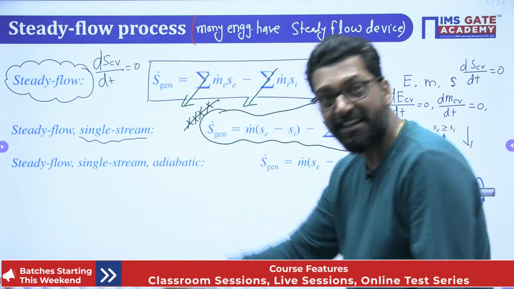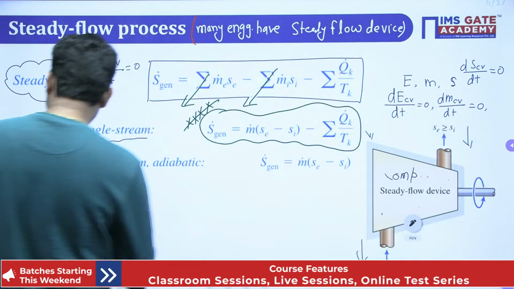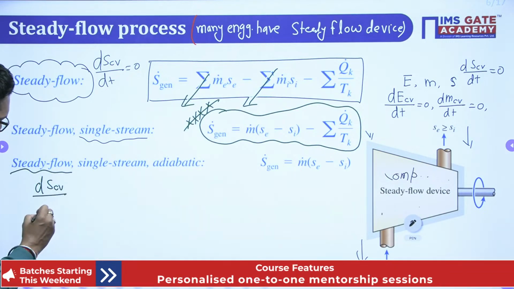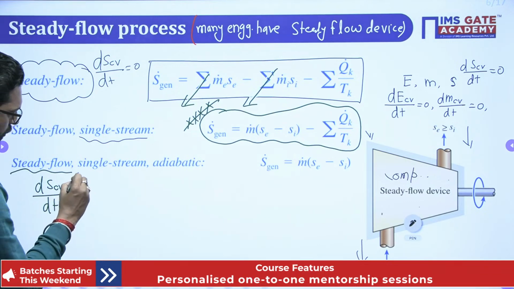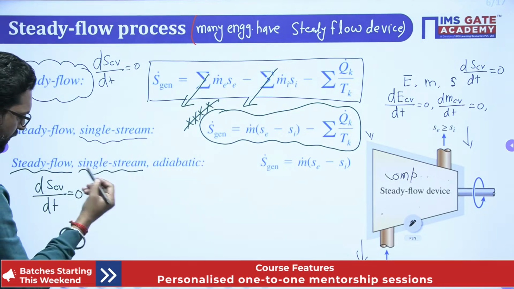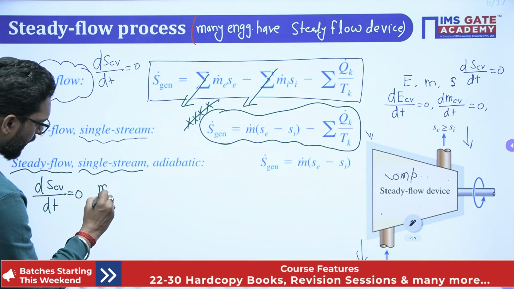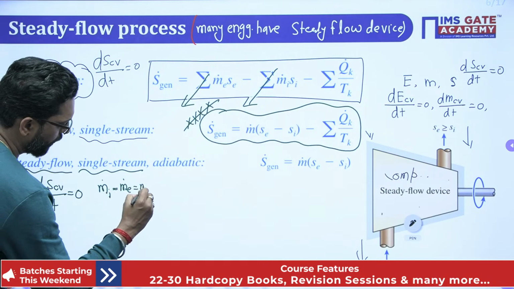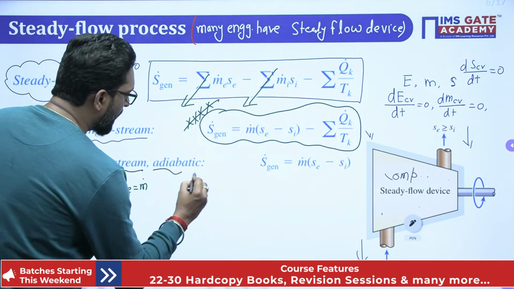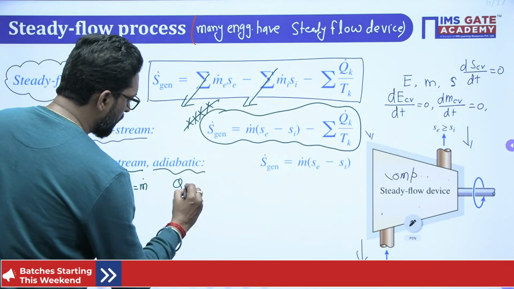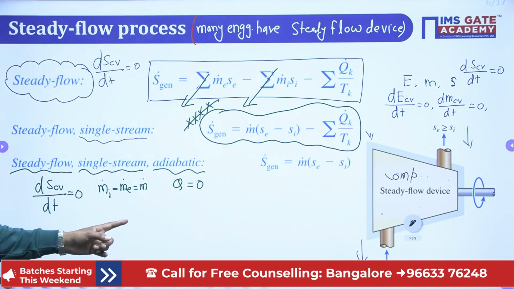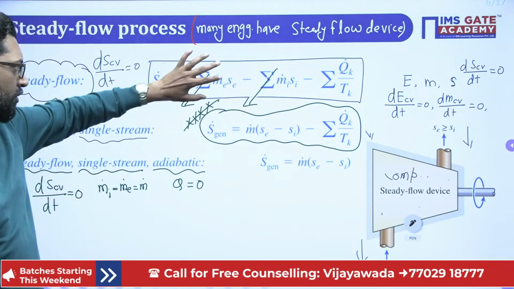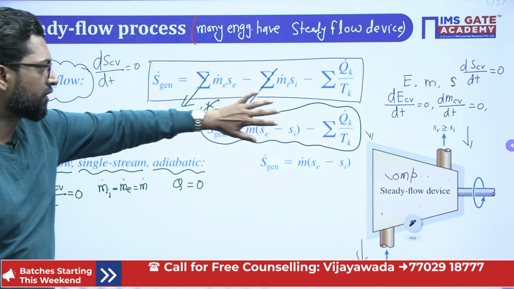Now more precisely, steady flow, that means dSCV by dt is equal to 0. Single stream, that means M dot I is equal to M dot E is equal to M dot. Adiabatic, that means there is no heat transfer. So for steady flow, this is 0. Single stream, this equation is there.